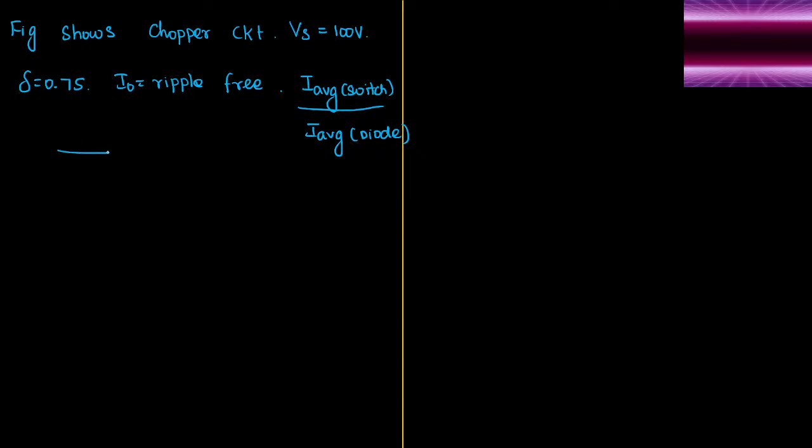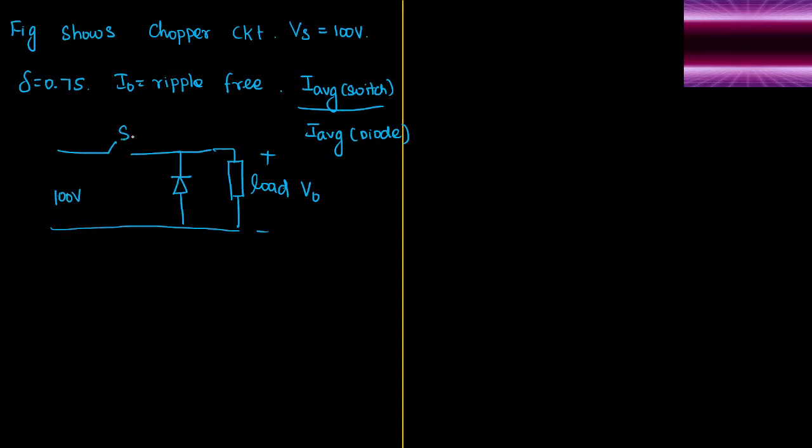The given circuit has one switch, the diode is kept here, and the load is kept directly here. Here we measure the output voltage V naught. The supply voltage is already given as 100 volts. Yes, this is the switch. All the data is given.